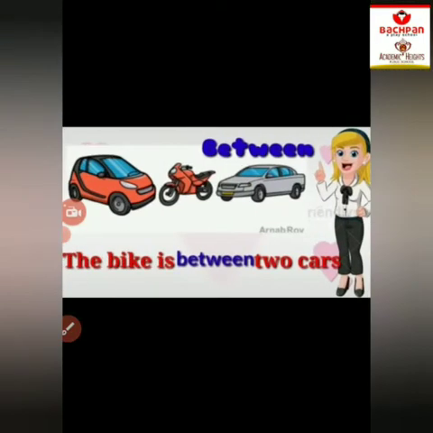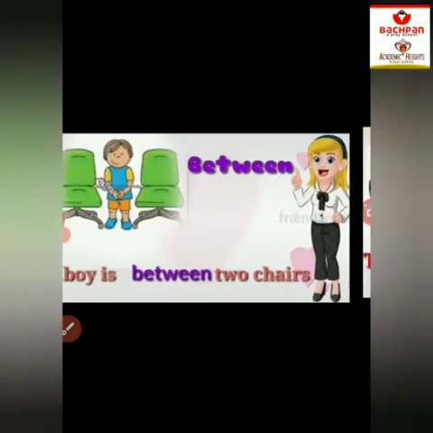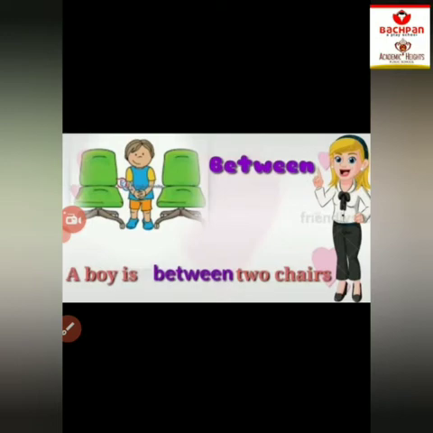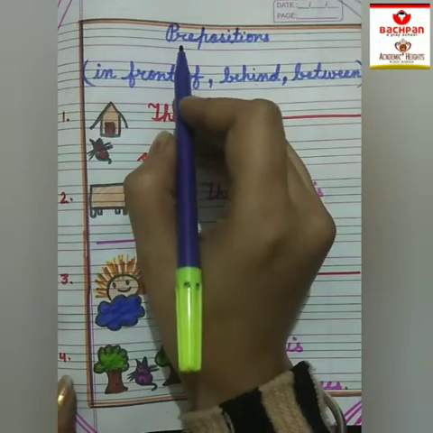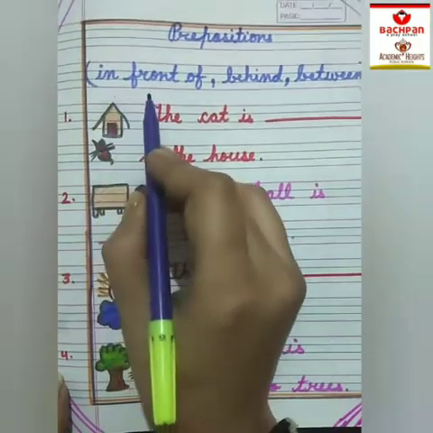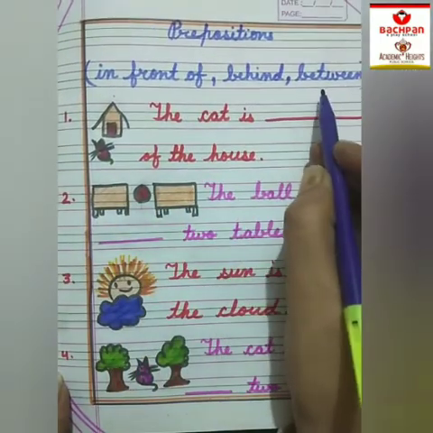And the third preposition is between. What is the meaning of between? Between means बीच में. Here we have 2 cars and 1 bike. 2 cars के बीच में एक bike है. So we can say that the bike is between 2 cars. Next, here we have 2 chairs and a boy. यहाँ पे 2 chairs हैं, उनके बीच में क्या हुआ है? एक boy खड़ा हुआ है. So we can say that a boy is between 2 chairs. Okay? Start prepositions. In front of, behind and between.